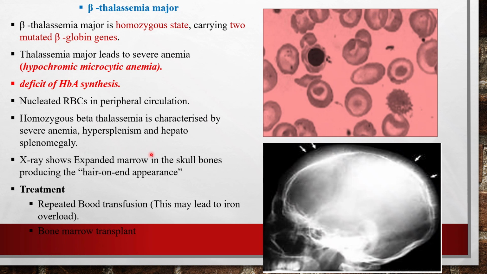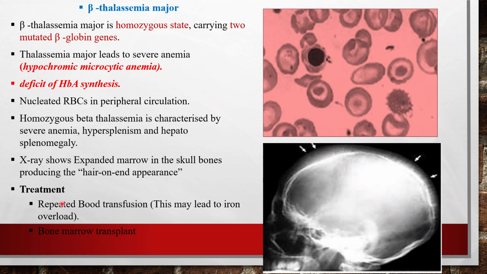X-ray shows one more important finding associated with beta thalassemia major: the expanded marrow in the skull bones, producing a hair on end appearance. So these spicule-like appearances are perpendicular to the surface of the skull bone. That kind of abnormal image can be shown in the X-ray pictures.